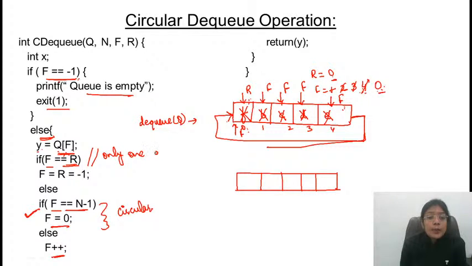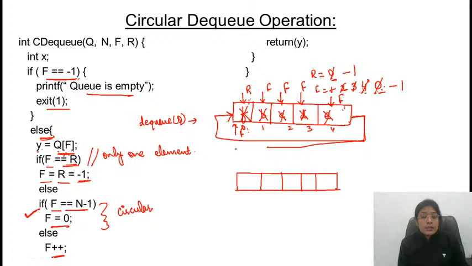If only one element is there in the queue and you are deleting that element, एक ही element था उसको भी delete कर दिया, then in that case your queue is empty. If Q is empty, empty Q is represented with minus 1. Then in that scenario, we need to update the value of both the front and the rear variable. Front and rear both are pointing to minus 1 now.